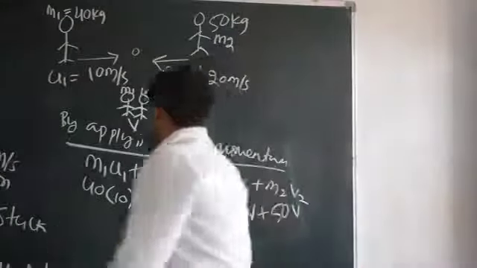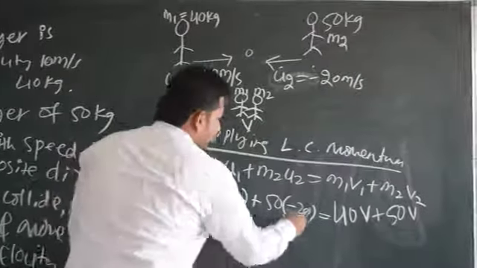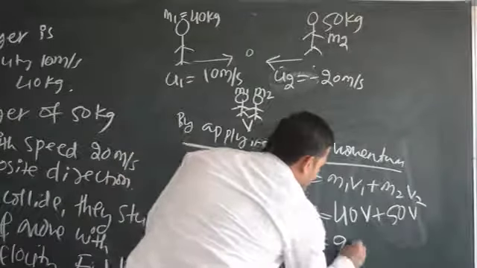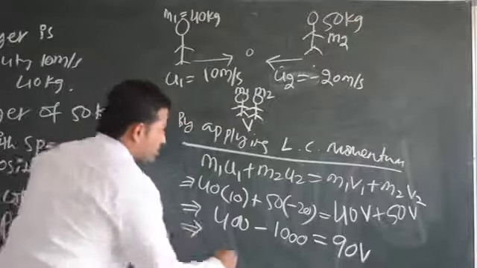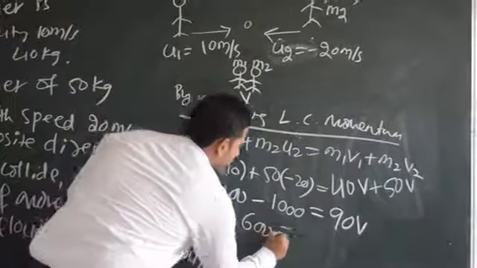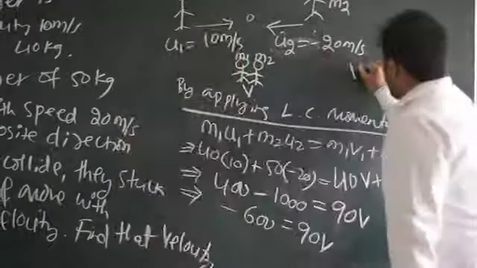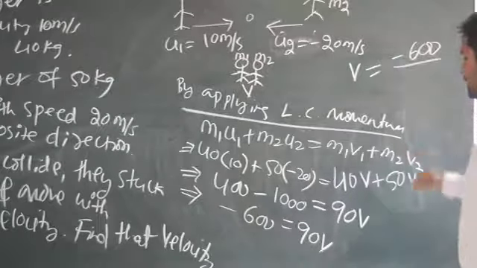Now 40 into 10, so it becomes like 400. Then minus 50 into 20, it becomes 1000. So minus 1000, that is equal to 90V. So 40V plus 50V, that is 90V. So 400 minus 1000, it becomes minus 600. Minus 600 is equal to 90V. Now let us calculate V. So what is the value of V? So minus 600 divided by 90.